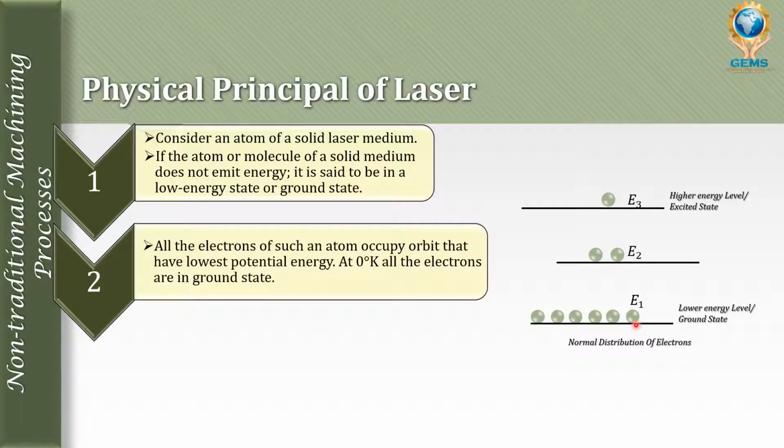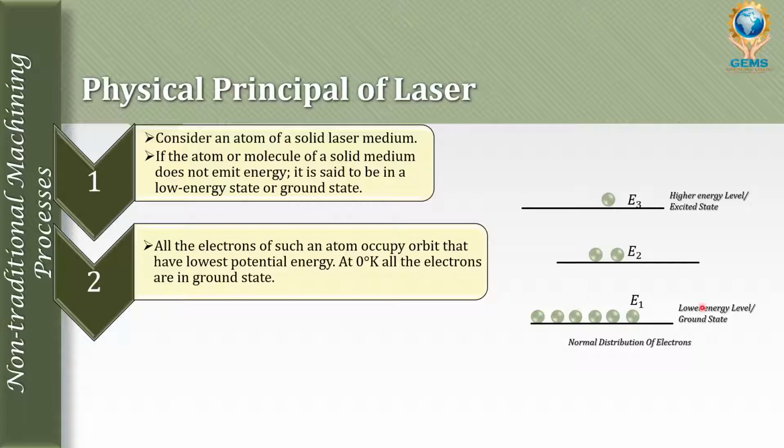All the electrons of such an atom occupy orbits that have the lowest potential energy, and at 0 degree Kelvin all the electrons are in the ground state. Normally the electrons of an atom occupy the orbit having the lowest potential energy, and at 0 degree Kelvin all the electrons are in the ground state only.